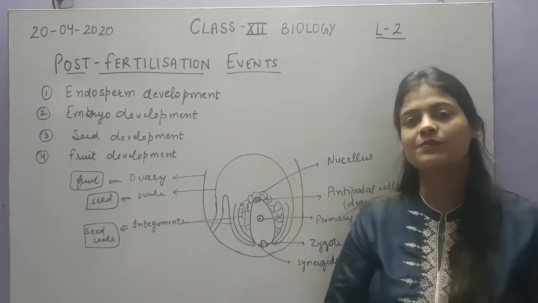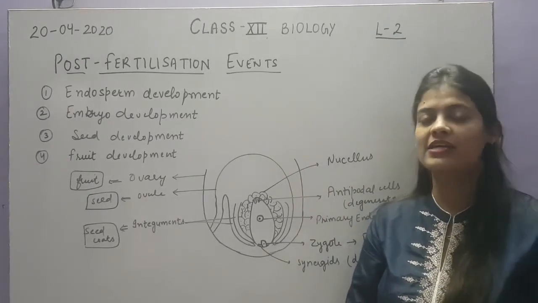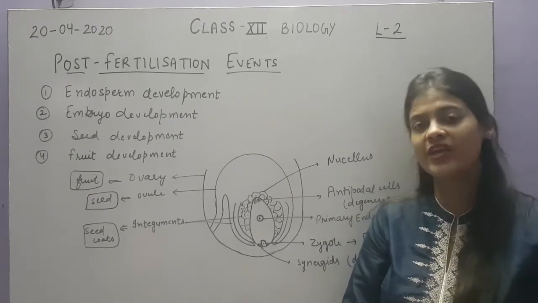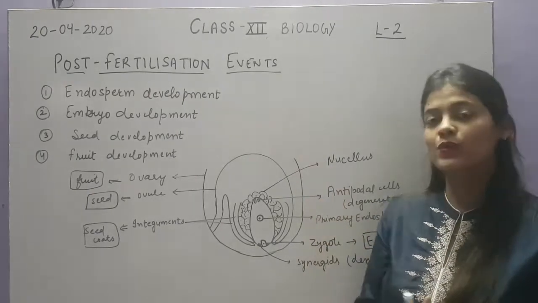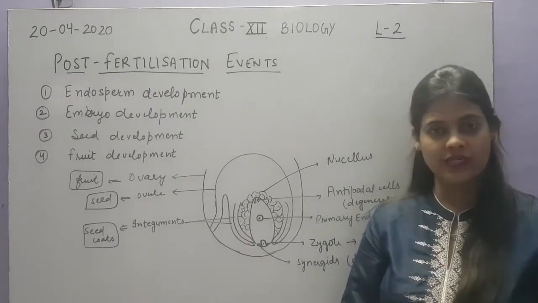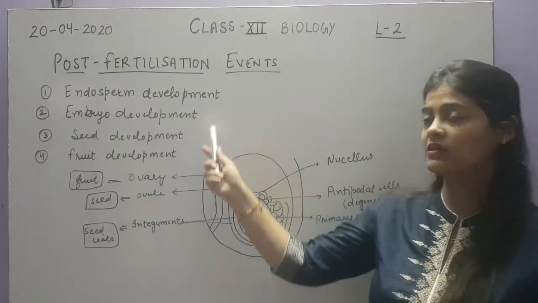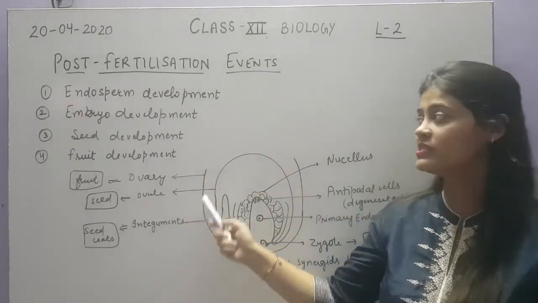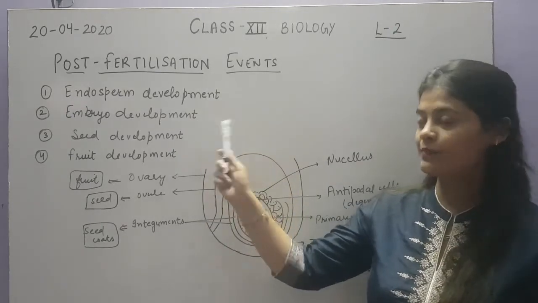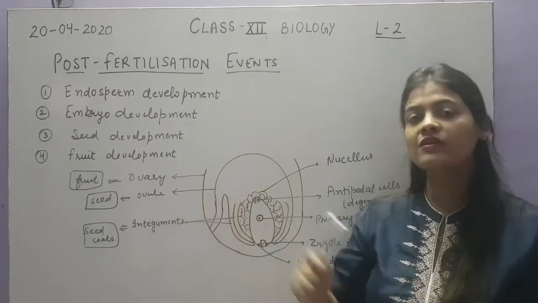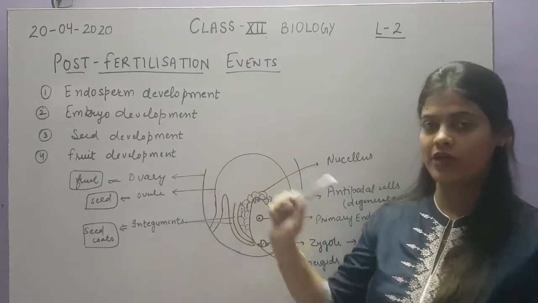Next we will start with the post fertilization events, as till double fertilization we have discussed. Now the post fertilization events will take place. What will be the post fertilization events? Endosperm development, embryo development, seed development and fruit development. We will take up one by one.